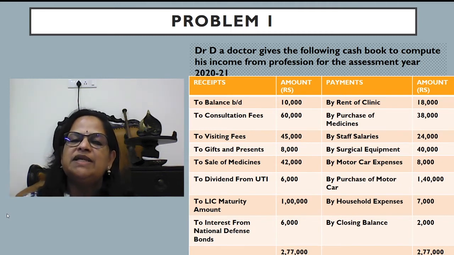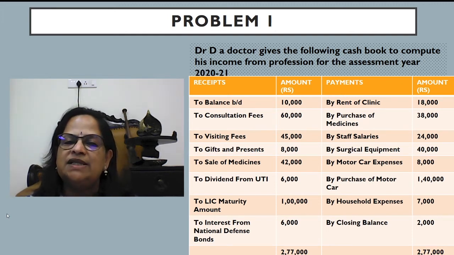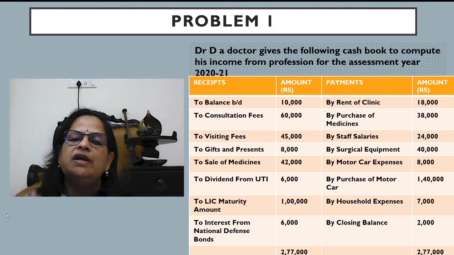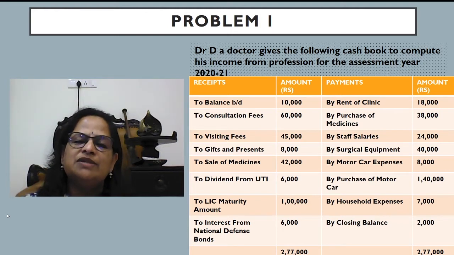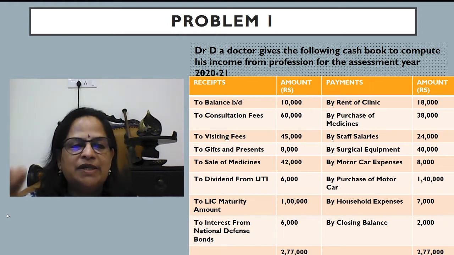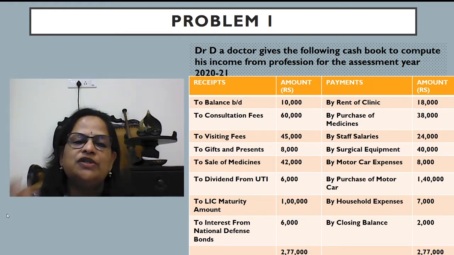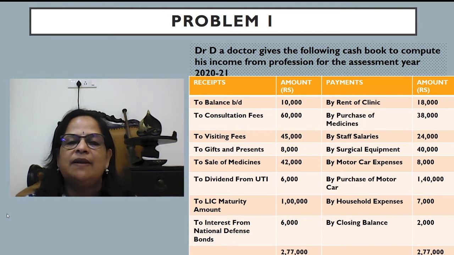Now the payment side. Rent of clinic, it's an allowed expenditure. Purchase of medicines allowed, staff salaries allowed, surgical equipment allowed. Then you have to see whether you have to provide depreciation. Motor car expenses 8,000. You have to always remember that in the additional information, they will give that sometimes it may be for personal use, so that you have to reduce. And if depreciation is there, that also you have to reduce if the car is used for personal purposes.